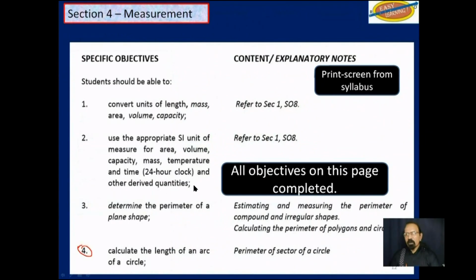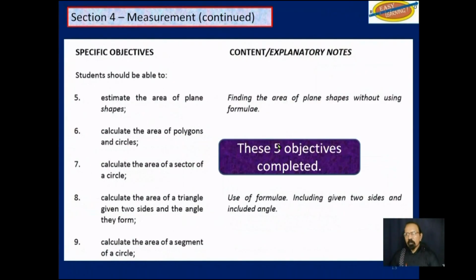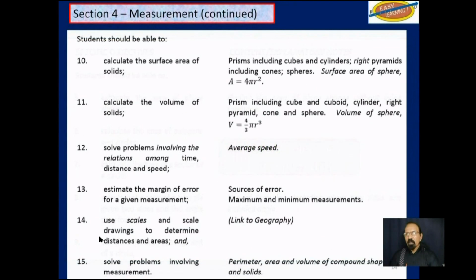We have completed all 4 objectives on this page from section 4. And then on the next page, all 5 of these objectives that you see here. That would make it a total of 9. And then we are here on the last page. We have completed objective 10 and objective 11.